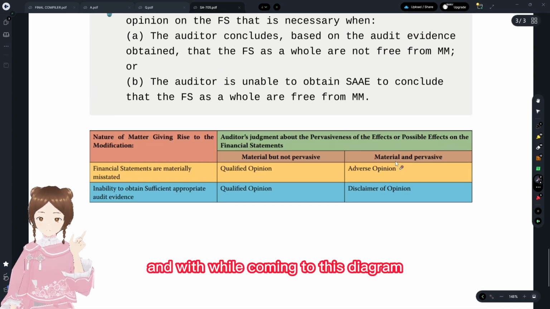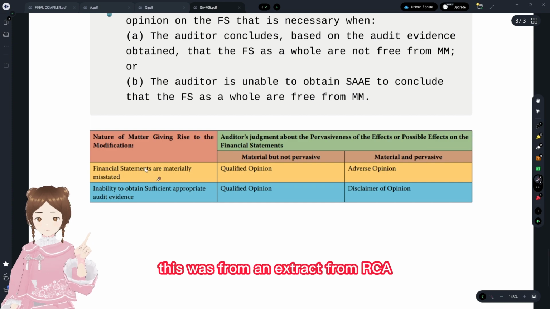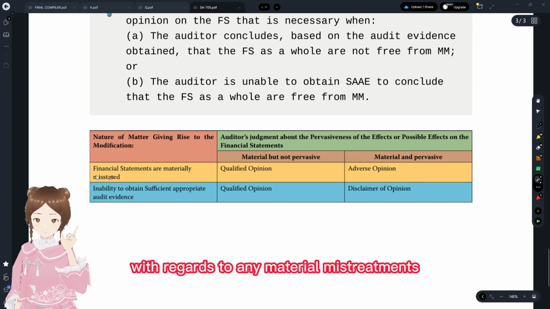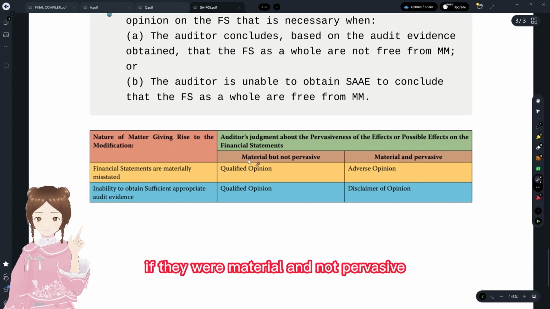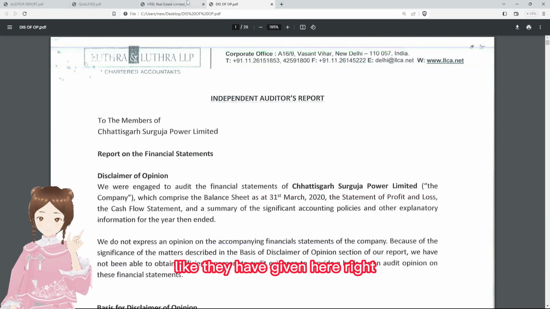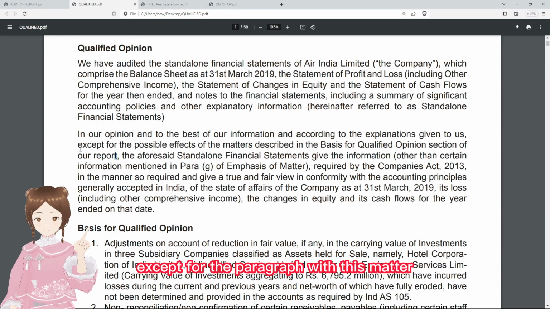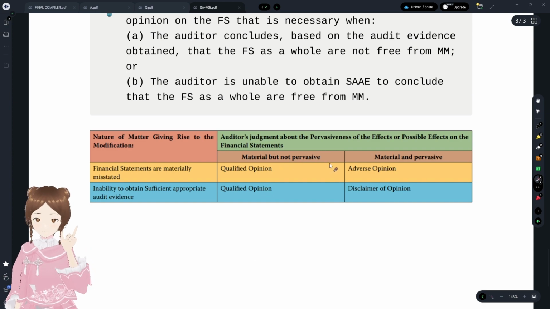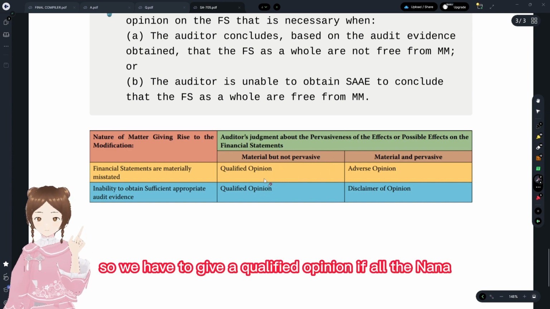Coming to this diagram, this is an extract from the ICAI, a quick reference chart. With regard to any material misstatements, if they were material and not pervasive, they have to give a qualified opinion, like they have given here, right? Except for this matter paragraph, there were a few exceptions. That is not all. There were a few exceptions. So you have to give a qualified opinion.